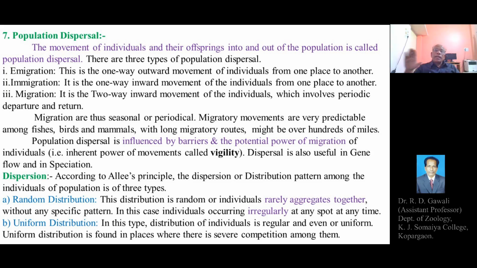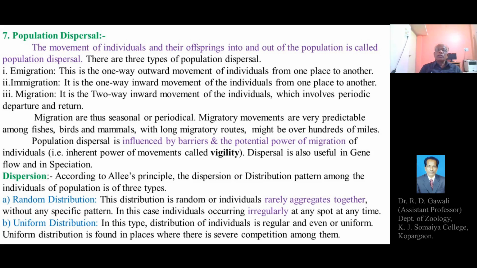This distribution is random, and individuals rarely aggregate together without any specific pattern. In this case, individuals occur irregularly at any spot at any time. This is simply a random distribution, meaning there is no specific pattern of presence or availability of the individuals of the particular species or population. That is called random distribution.